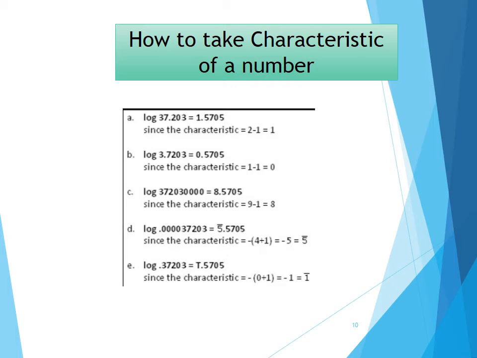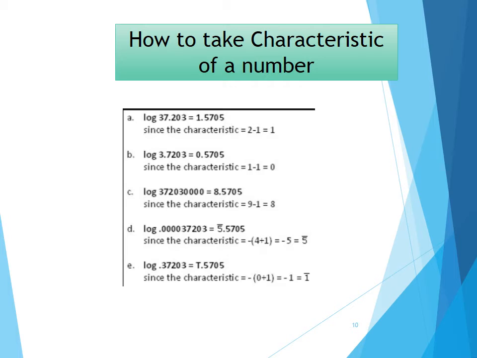How many numbers in the integral part? No number. How many zeros after the decimal? 0. So just like the previous 4 parts, we will subtract 1. So 0 minus 1 gives you minus 1. The characteristic becomes minus 1 or 1 bar.